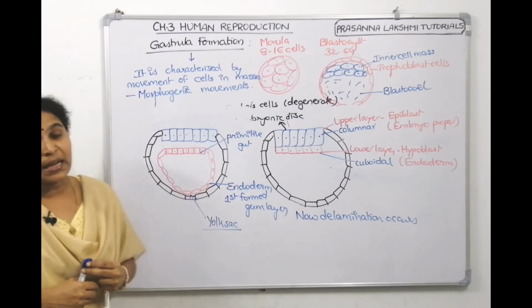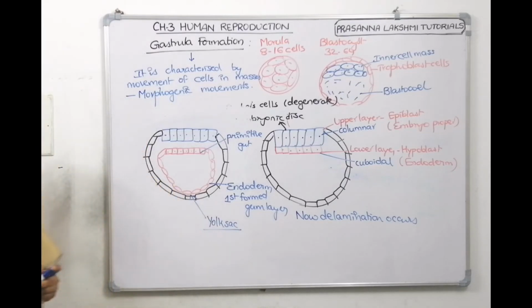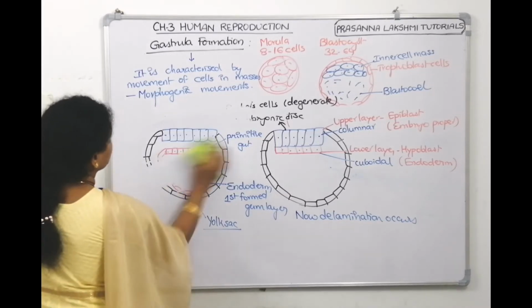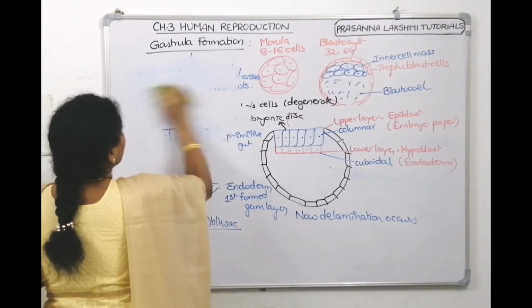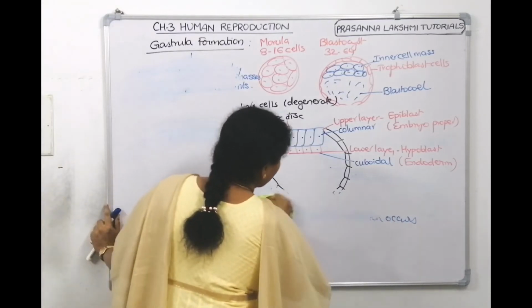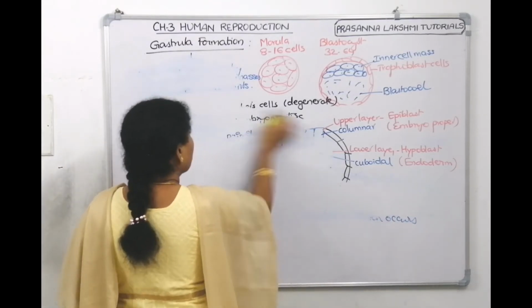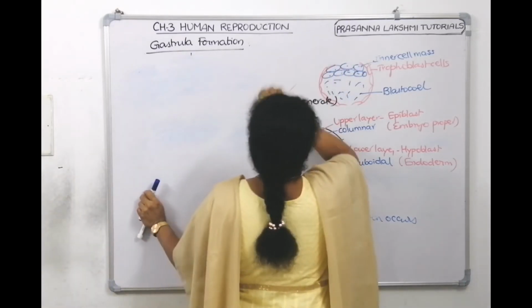Now let us see the second layer, which is mesoderm. How is it formed? Take a screenshot. Right. Now let's discuss, we have seen what the first germinal layer is. The first germinal layer is endoderm. Now what's the second germinal layer? The second germinal layer will be mesoderm. Now let's see how a mesoderm is formed.